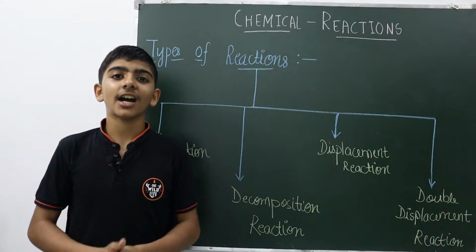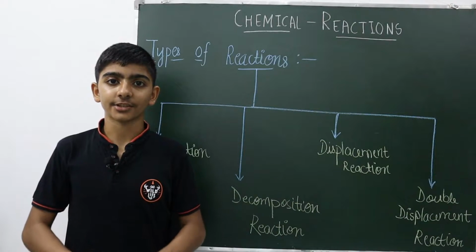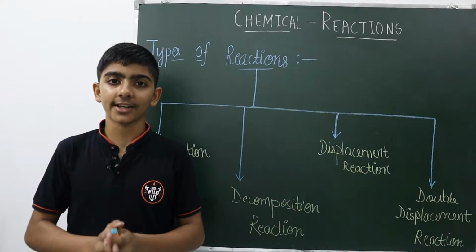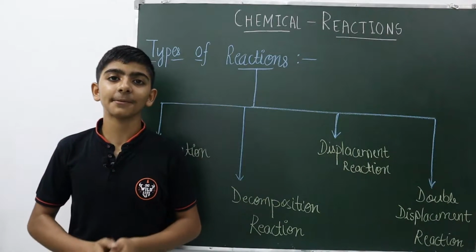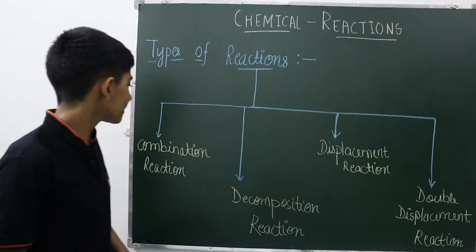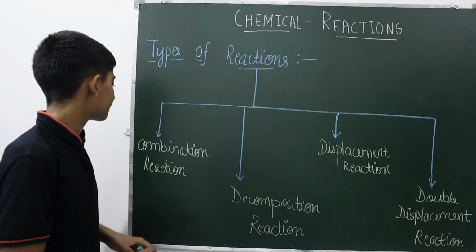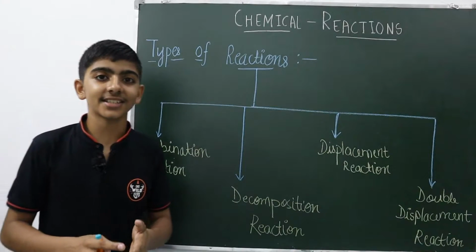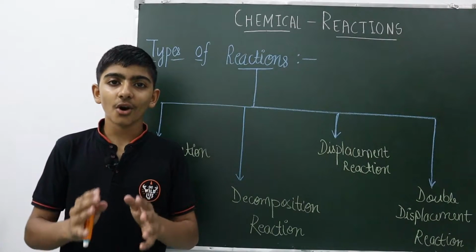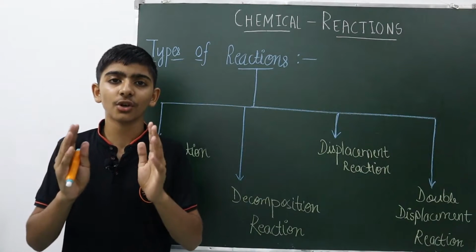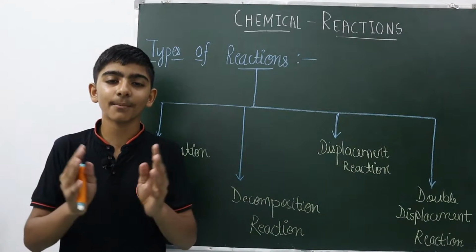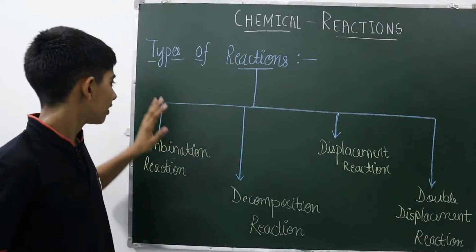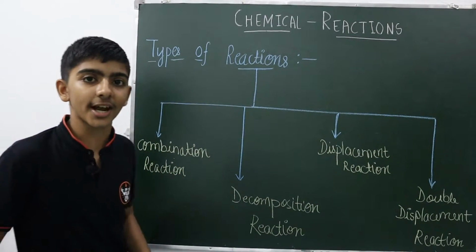Now, what are the types of chemical reaction? There are mainly 4 types of chemical reaction. The first type is the combination reaction. From the name only you can see that combination means the combination of two things. When two things combine to form a single thing, that is known as combination. So the first type is the combination reaction.